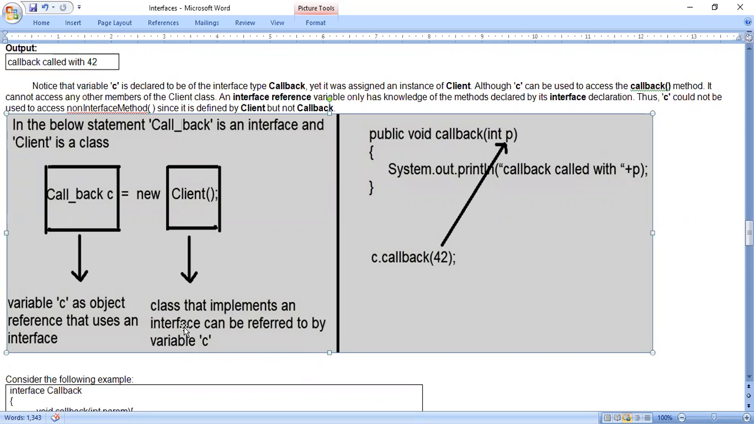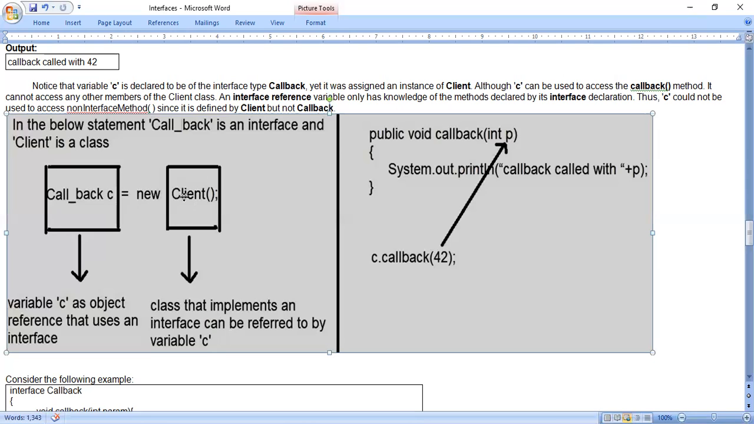When you are writing the class which implements an interface, can we use the variable defined by the interface? That is the object reference that uses an interface. Here C is a variable. How is it defined? By using the interface name. Can this class use it? Yes. See, a class that implements an interface can be referred to by variable C. So variable C actually refers to the interface, but it can be used by the client class.